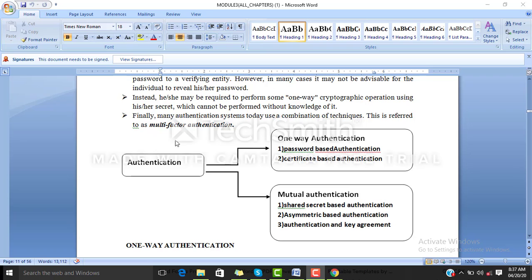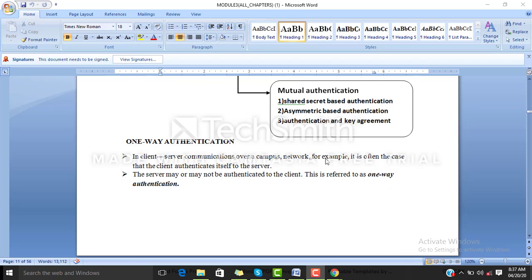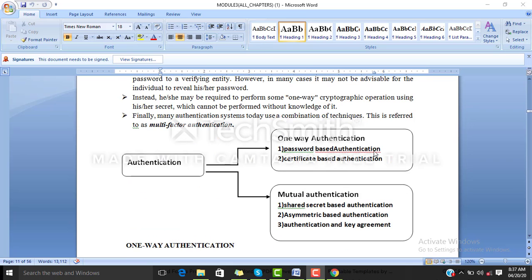So basically in authentication, students, there are various ways of authenticating things. One is one way authentication, next one is mutual authentication. Let us discuss the one way authentication in our discussion. In one way authentication, there are two types, that is password based authentication and certificate based authentication. Before starting these, let us understand what is one way authentication.